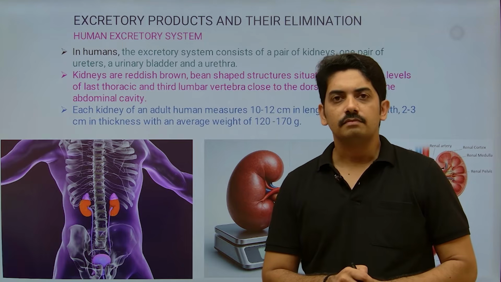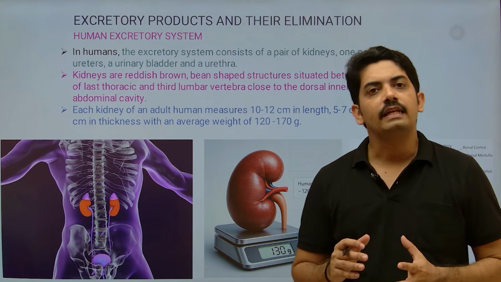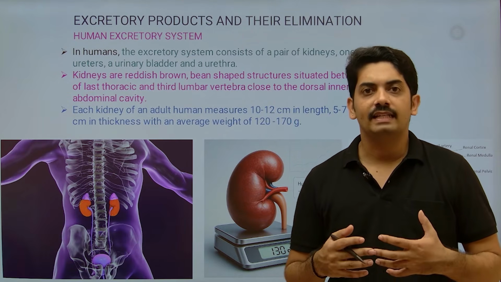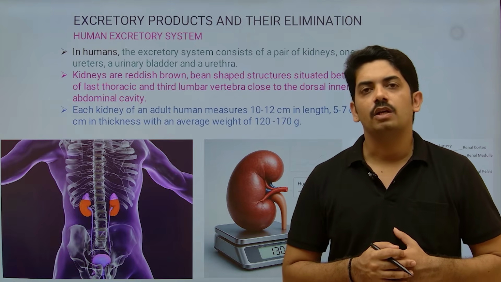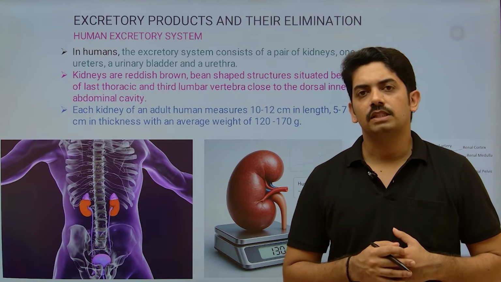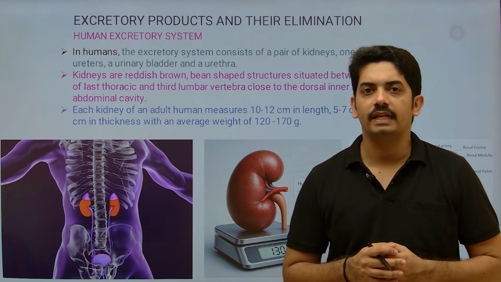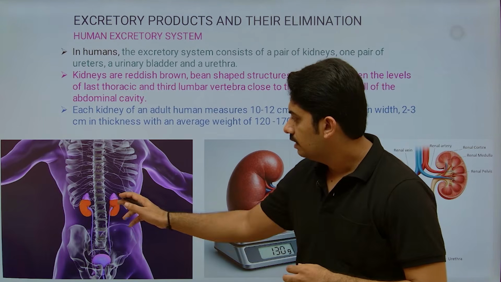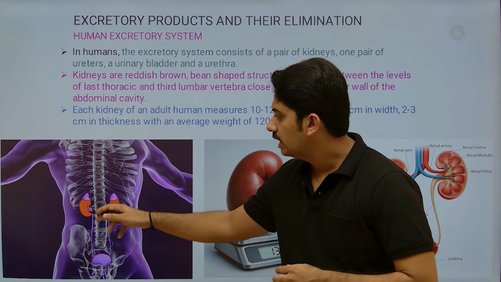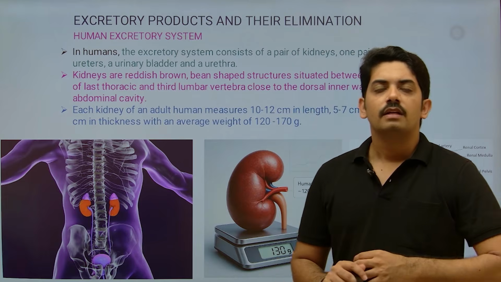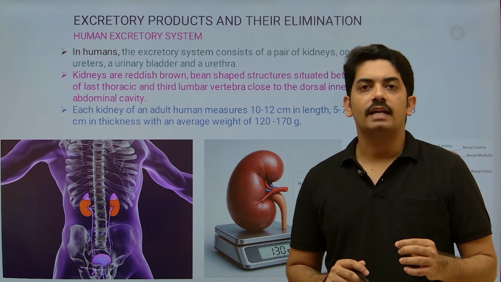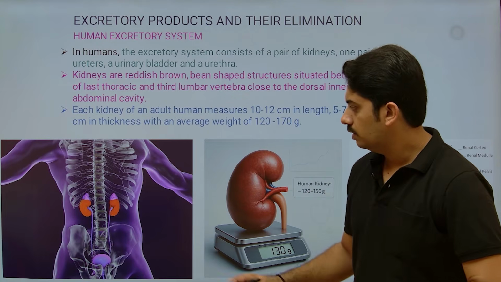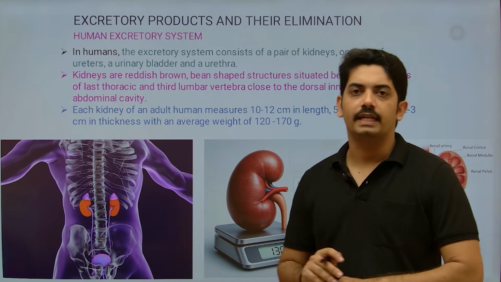Now tell me, how many kidneys are present in our body? A pair of kidneys. Where are they located actually? They are located just near the floating ribs on the dorsal surface. Here you can see these are the floating ribs. Here you can see the kidney. And in the third lumbar region of the vertebrae, towards the dorsal side, we observe the location of the kidney.